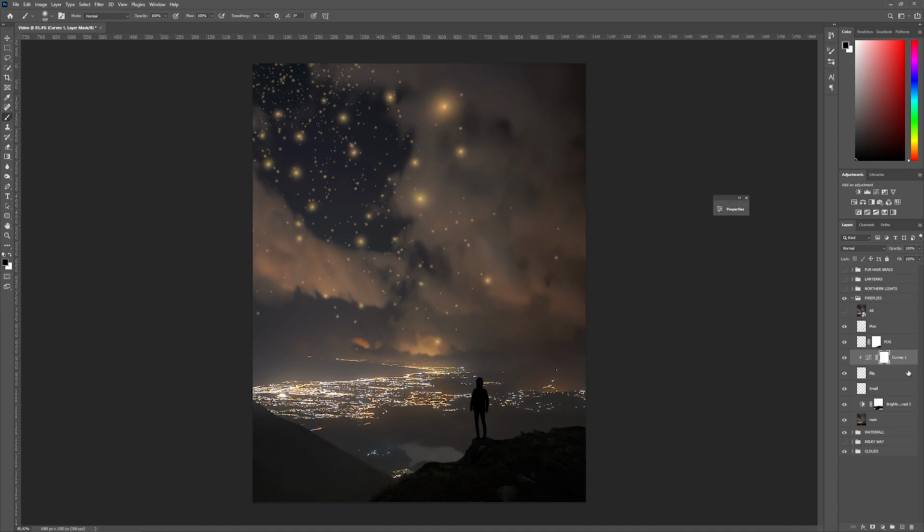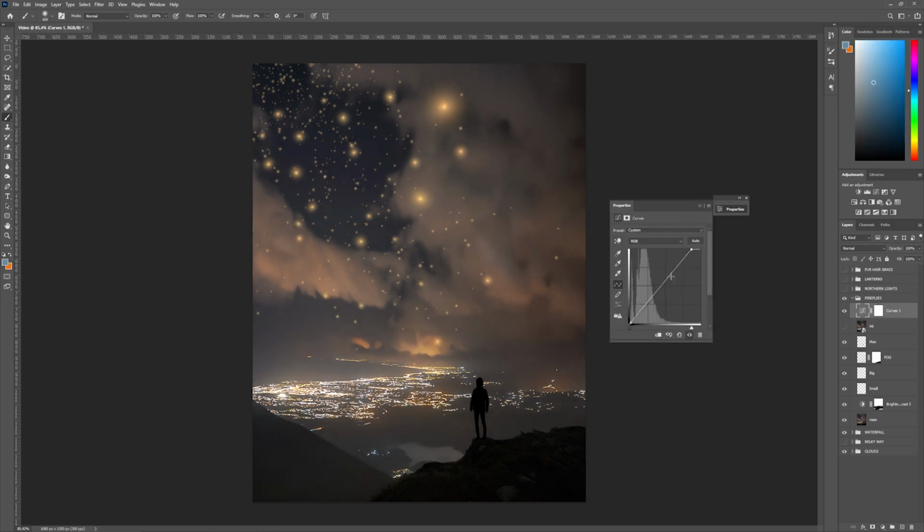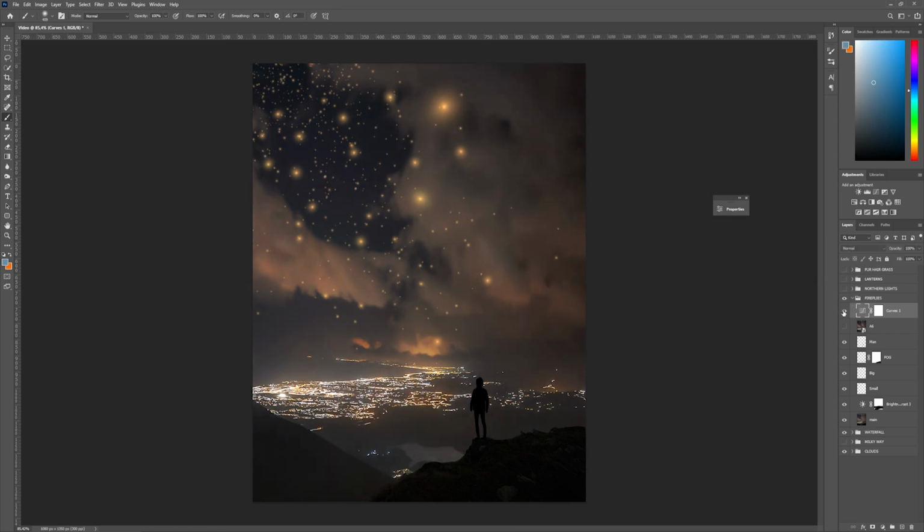So instead what we need to do is create a curve here on top of everything and then increase the highlights and maybe bring the midtones down a bit. And now you can see that the fireflies appear way brighter and it has that nice contrast in them. If you don't like how this affects some of the areas here on the bottom, again, you can just brush it out with black color and you get some better results.